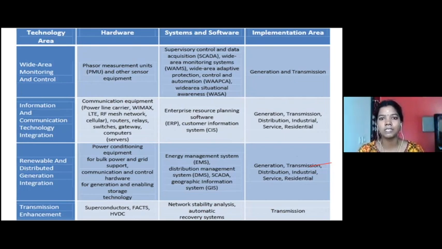We call these DGs. DGs represent distributed generation. So the energy management system and the geographic information system should be considered when we are bringing this renewable and distributed generation into the picture. With regard to transmission enhancement, we have FACTS devices and HVDC coming into the picture. HVDC stands for high voltage DC transmission.